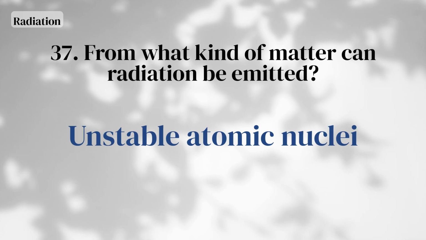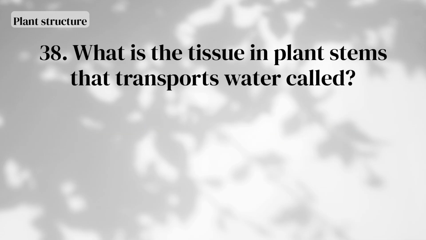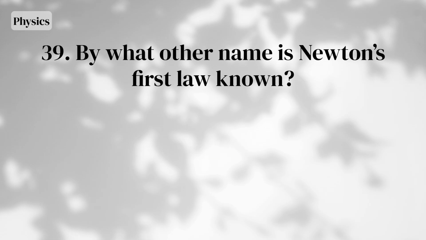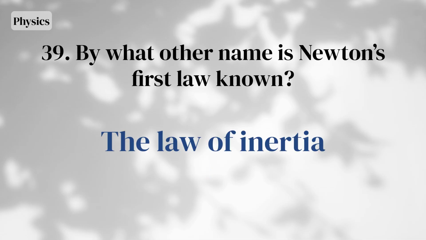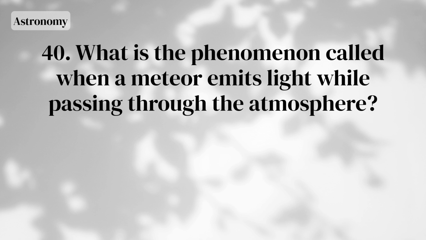Unstable atomic nuclei. What is the tissue in plant stems that transports water called? Xylem. By what other name is Newton's first law known? The law of inertia. What is the phenomenon called when a meteor emits light while passing through the atmosphere? A meteor.